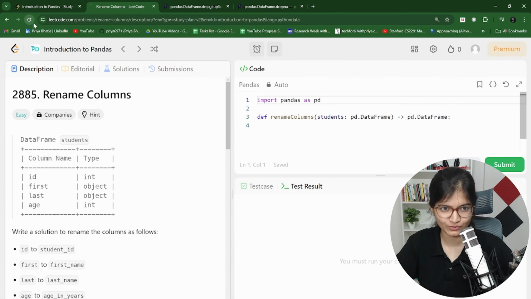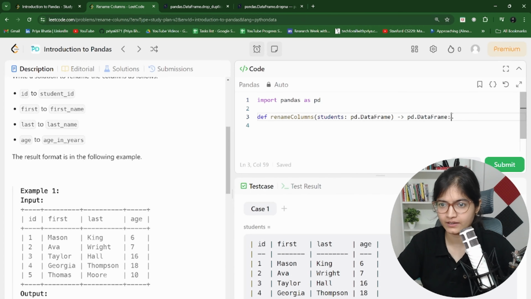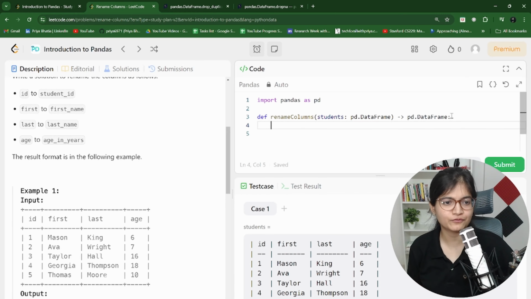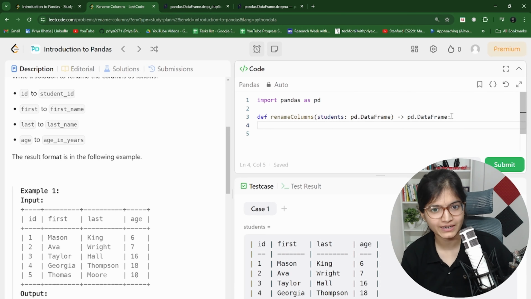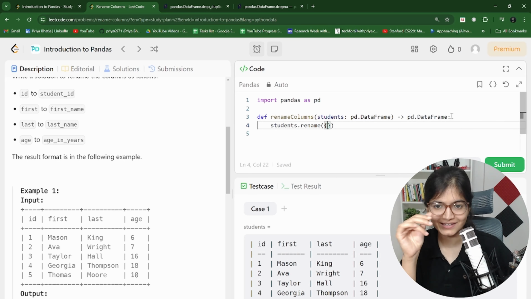Rename the columns. It's interesting. Sometimes you will face this particular dilemma that you are working in your data set, and at the end of the day, just to make the code understandable and the data which you are getting as an output look understandable, you have to rename it. So again, we have a function called students.rename. Just make sure the internal things in the rename parameter go in as a dictionary.